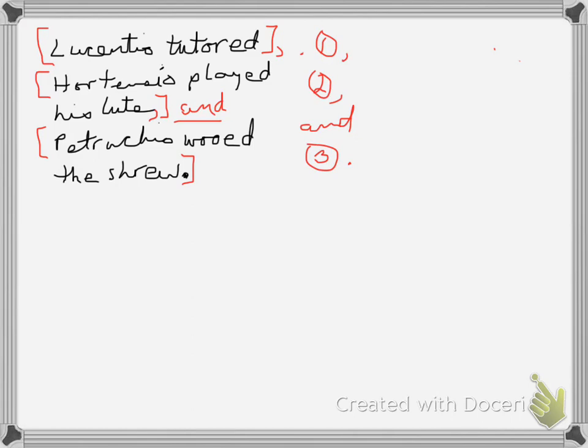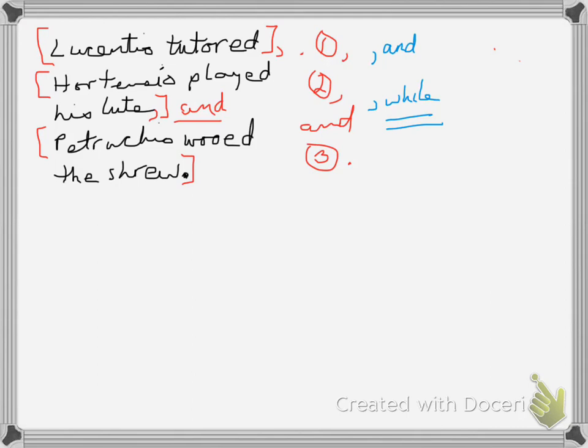I could have said, Lucentio tutored, comma, and Hortensio played his lute, comma, while Petruchio wooed the shrew. And now what have I done? This is not one of my 7. So in this first case, I have a compound sentence.